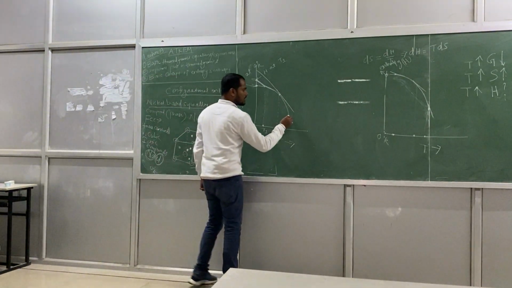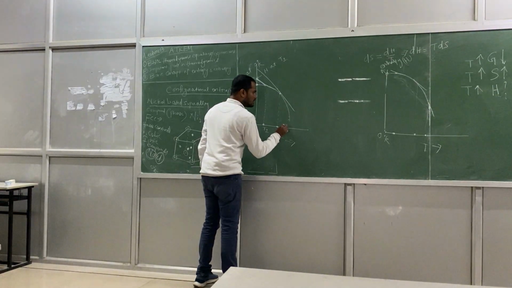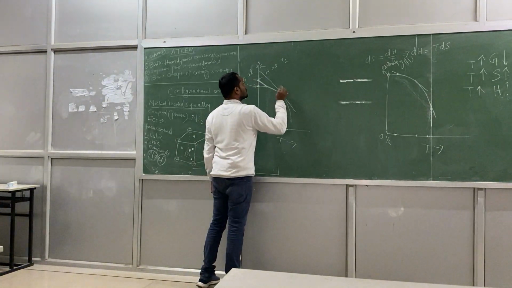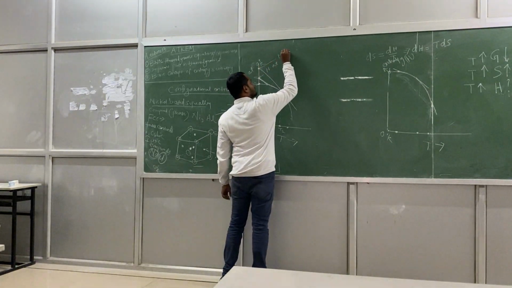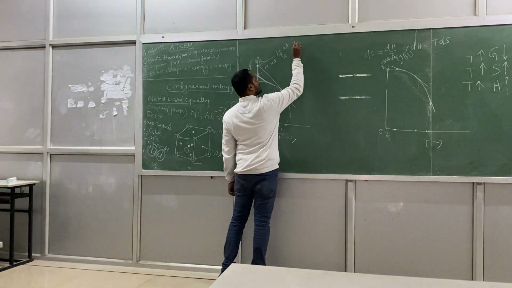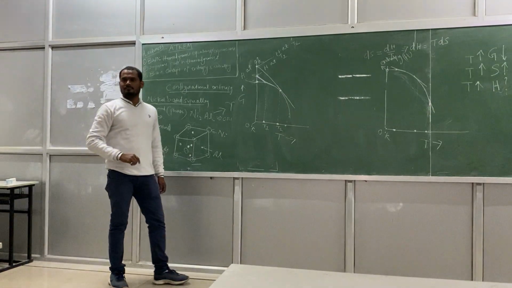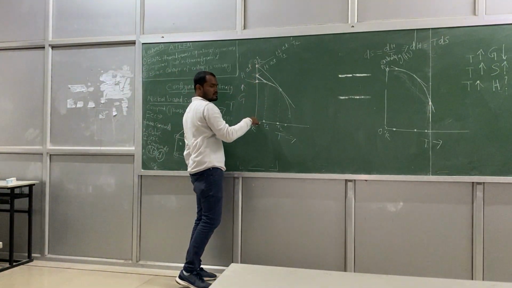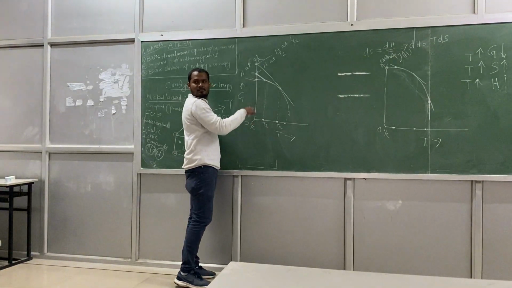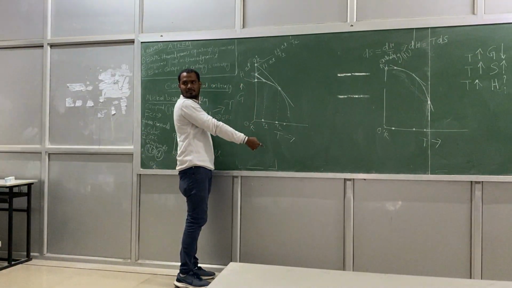Similarly, you choose a temperature, this one. So this is H at T2. Fine? Where the tangent is intersecting the y-axis, that is your H value at that temperature.